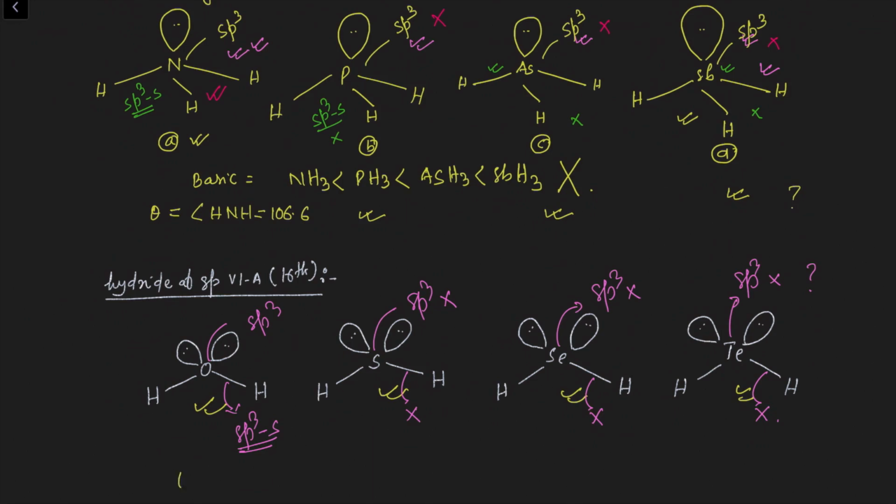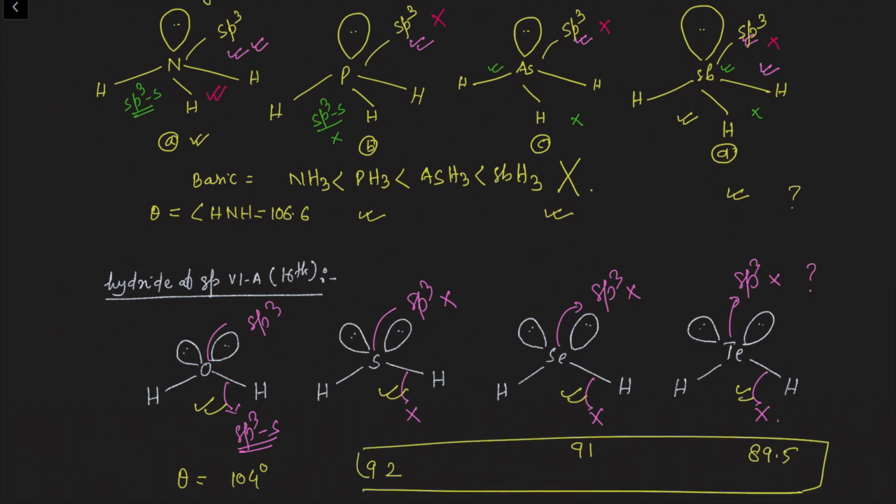The same thing is there. The bond angle in water is 104 degrees, in hydrogen sulfide it is 92 degrees, in H2Se 91 degrees, and in H2Te 89.5 degrees. See that these bond angles are almost equal. The question is again why, what is the reason behind it? The answer to all these questions can be given with the help of Drago's rule.